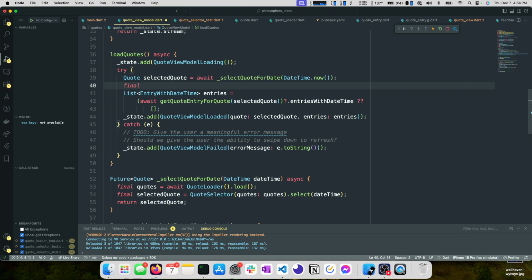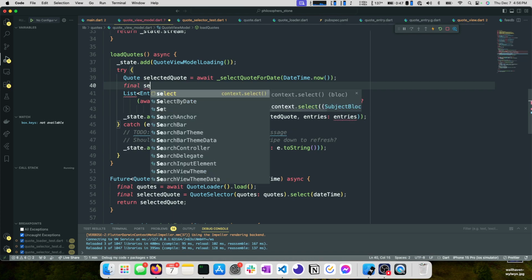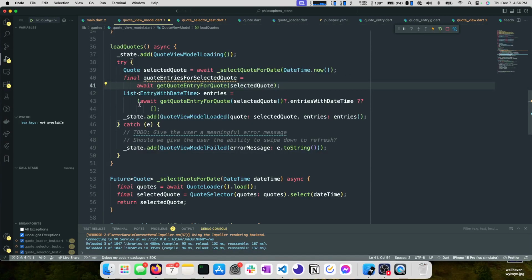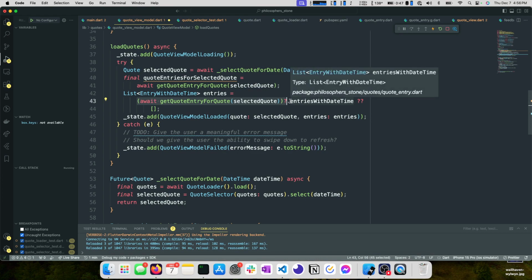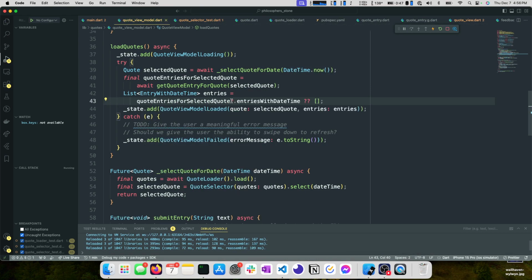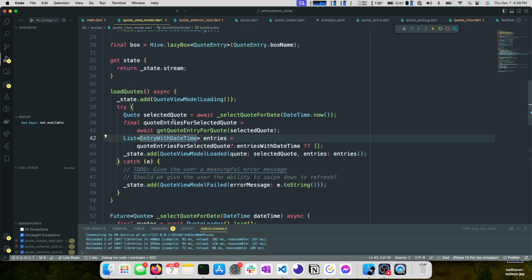So I'm creating a new variable here. This will be the quote entries for selected quote. It's a long variable name, but it is what it is. We'll await get quote entry for selected quote. Okay, feel much better about that. Then we can come down here and say quote entries for selected quote. Much better.